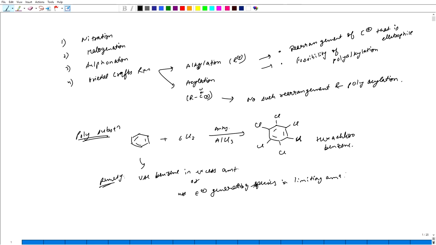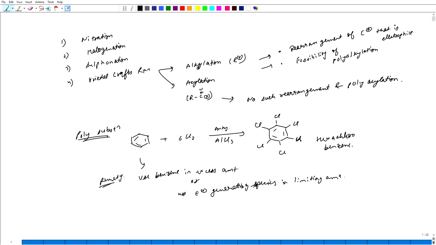That means not to use too much excess of Cl2 or too much alkyl chloride, otherwise it will give the polyalkylated or polysubstituted product. So this must be taken care of while doing the alkylation or halogenation reaction.